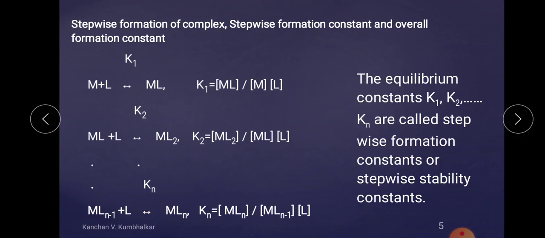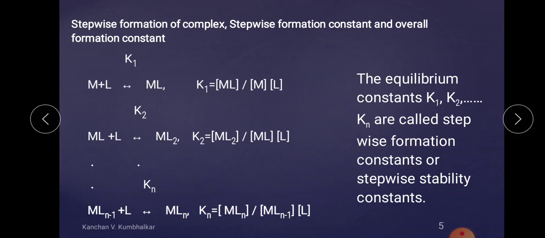Hence we are forming a final complex MLn, where M is the central metal cation, L is the monodentate ligand, and n is the maximum number, the coordination number of the metal ion M for the ligand L. n can vary from one ligand to another, even for the same metal ion.